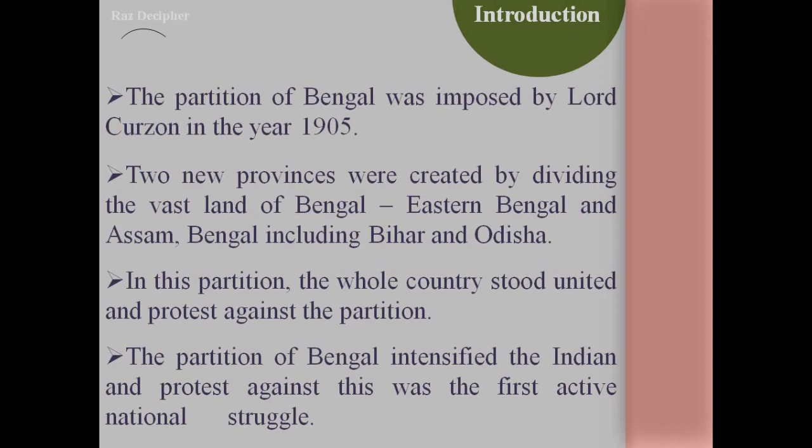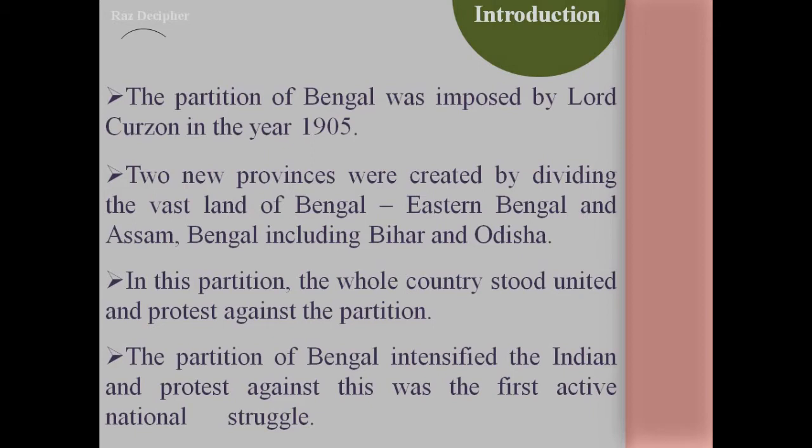We have seen in history that many events occurred in India before that. We have also seen the revolt of 1857, but in the revolt of 1857, we did not see pan-India participation. So it was considered one of the major reasons behind the failure of the revolt of 1857.